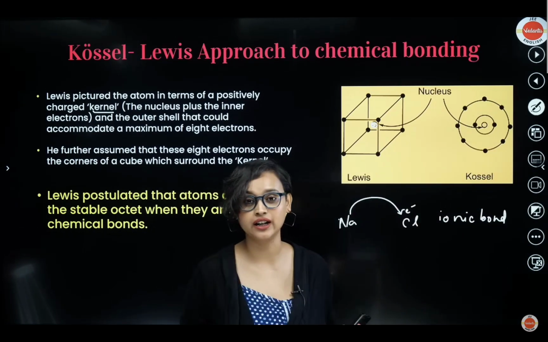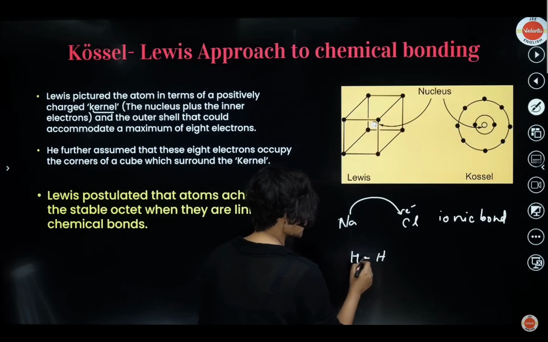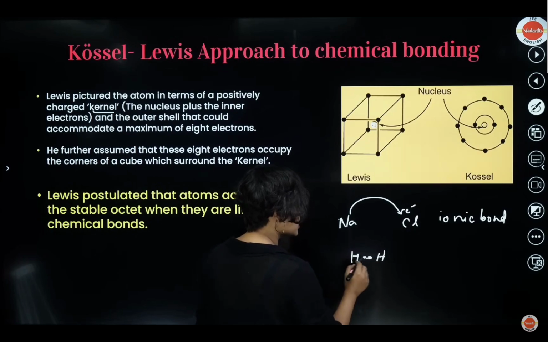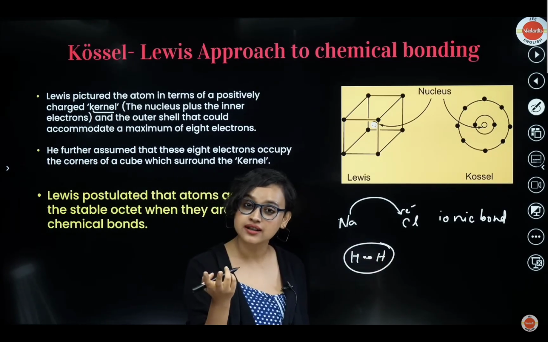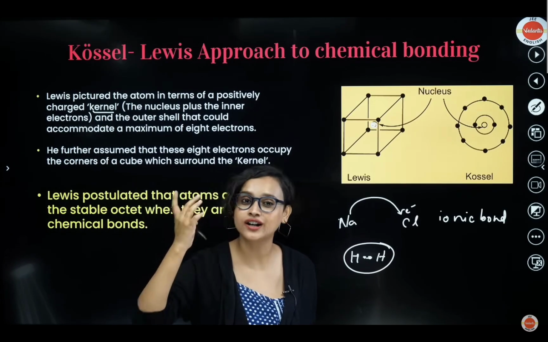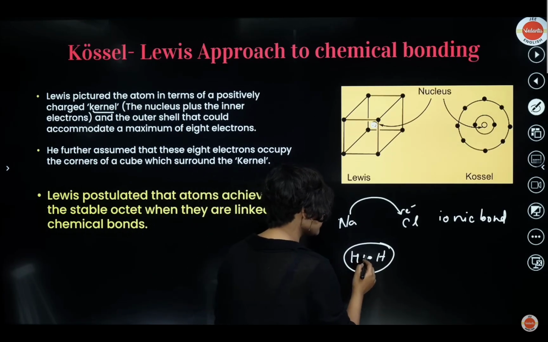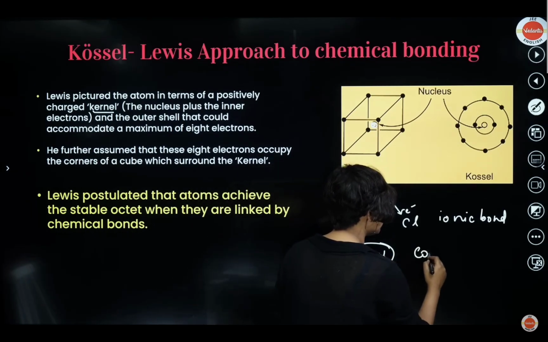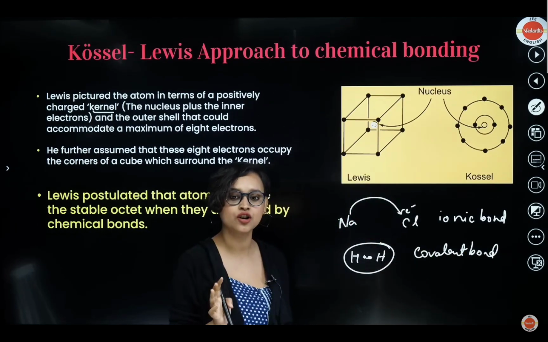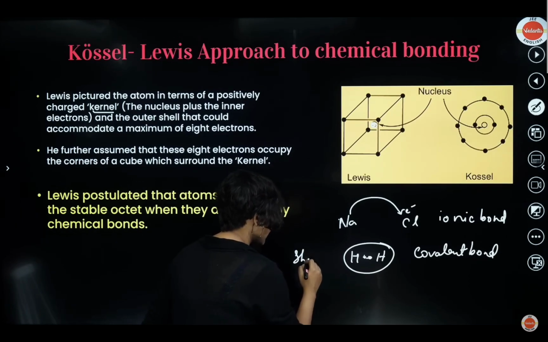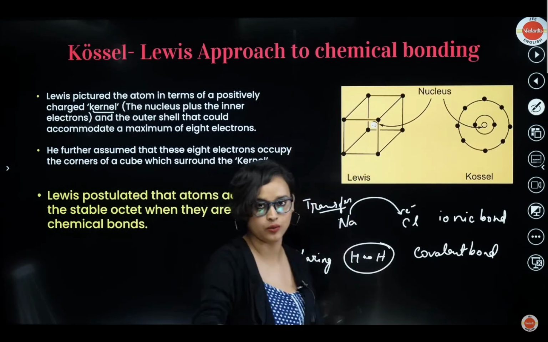Now, there is also a possibility where, for example, hydrogen and hydrogen. Hydrogen provides one electron here, and this hydrogen will also provide one electron. Together, they will form a duplet. Hydrogen is an exception. Helium also is an exception because helium does not complete its octet. It doesn't have 8 electrons. It has 2. That's called a duplet. So either duplet or octet. That's the only thing they want to attain, right? So hydrogen wants to attain the duplet. It shares the electron and it forms a covalent bond, okay? So basically, ionic bond is transfer of electron, covalent bond is sharing. This is sharing, and this is a full-on transfer that happens here. Like one electron is given away, right? Okay, all right, get it?